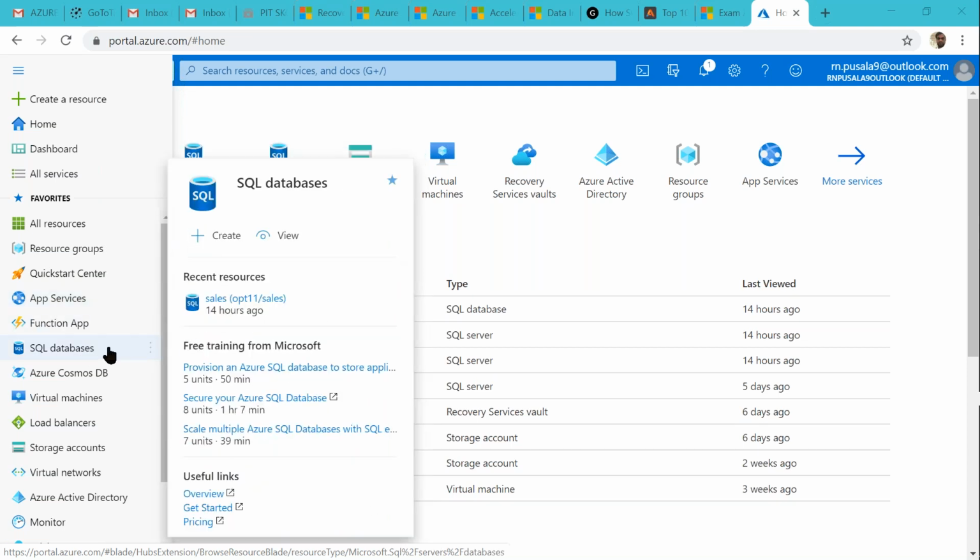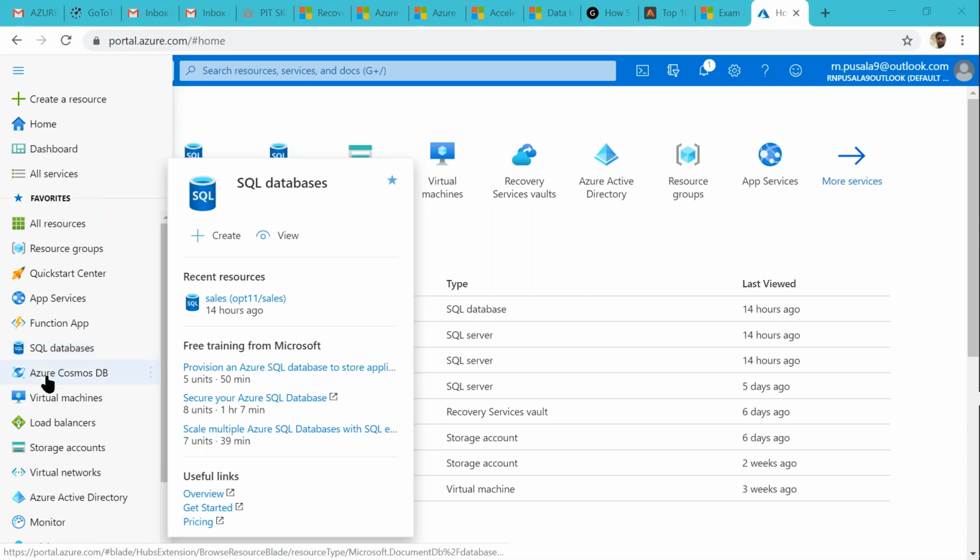We can create databases as well as migrate on-premises databases into Microsoft Azure using SQL databases. Remember, Microsoft Azure supports almost all types of databases, not only SQL Server. It may be MariaDB, MySQL, PostgreSQL. Even Oracle databases we can manage in Microsoft Azure.